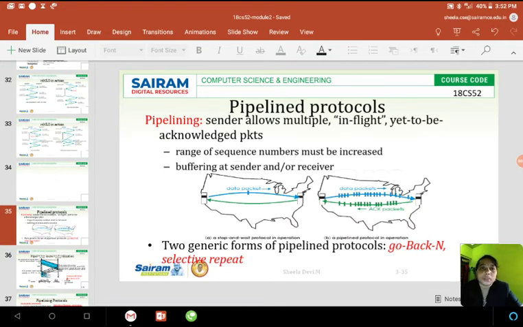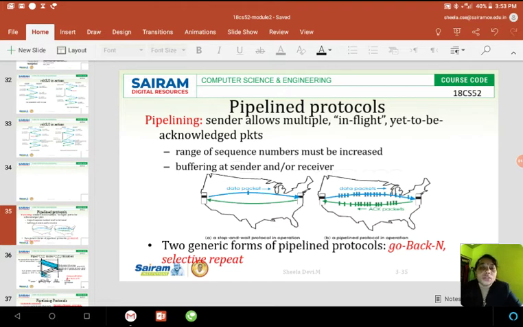But in pipelined protocols we can send multiple packets at a time and wait for the set of acknowledgements. Once the acknowledgements are received for all the packets, the next group of packets can be sent. This is called pipelining. So the range of sequence numbers must be increased. In RDT 1.1, 2.0, 2.1 and the others, we can send a maximum of two data packets at a time with sequence numbers 0 and 1. Whereas in pipelined protocols we can send a number of data packets.